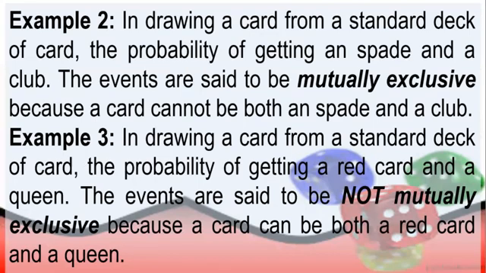So, kung i-compare natin today sa ibang example, kapag yung dalawang events po ay hindi pwedeng magkasama, they are said to be mutually exclusive. Pero if yung parehas na card na yun ay pwedeng magsama, yun po yung ating not mutually exclusive. We have to know the difference between the mutually and not mutually exclusive para po ma-identify natin yung probability nung given problems.